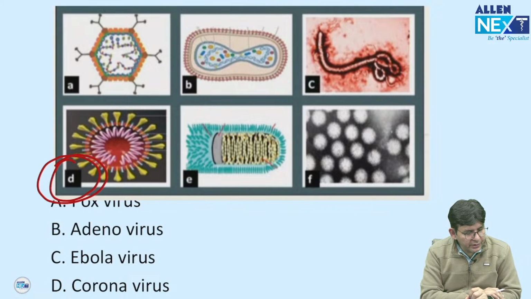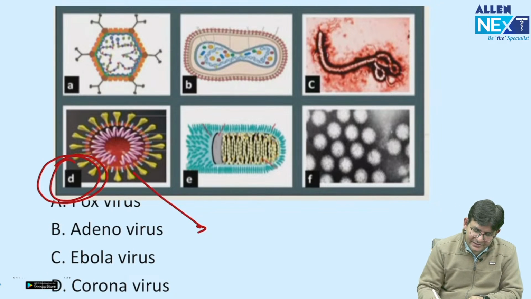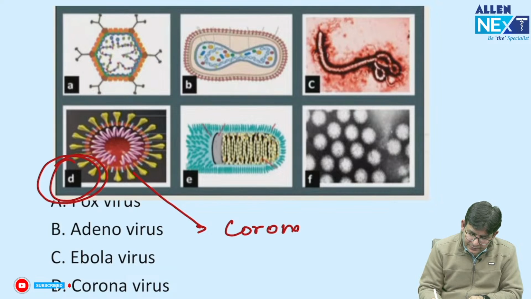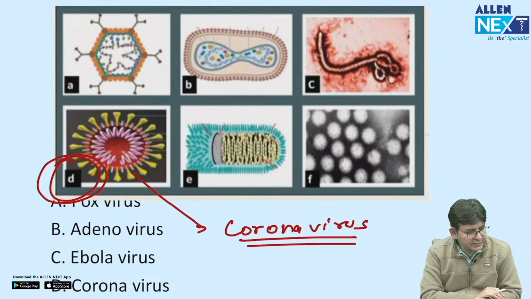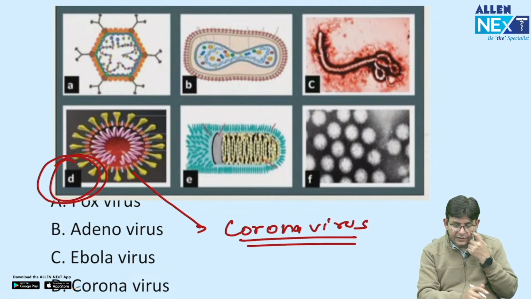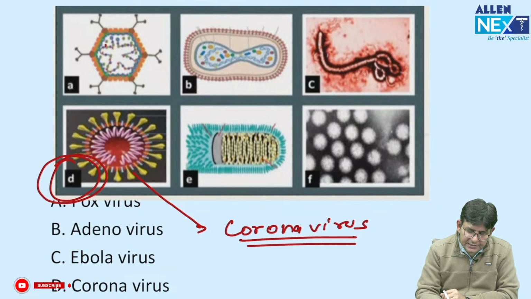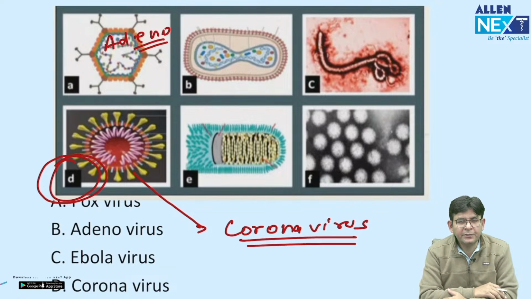Sahil said Rota. Puneet said corona. So guys, this D is coronavirus. The answer is D. Coronavirus it is, with crown-like projections. The first one is adeno, with a space vehicle-like appearance.